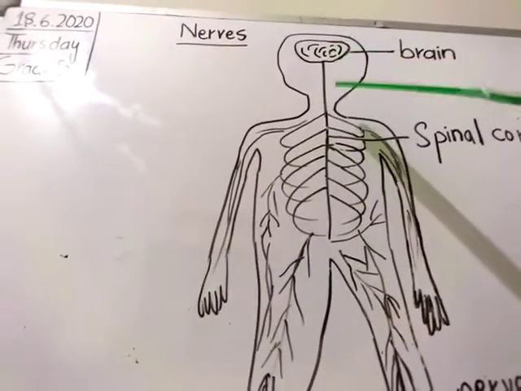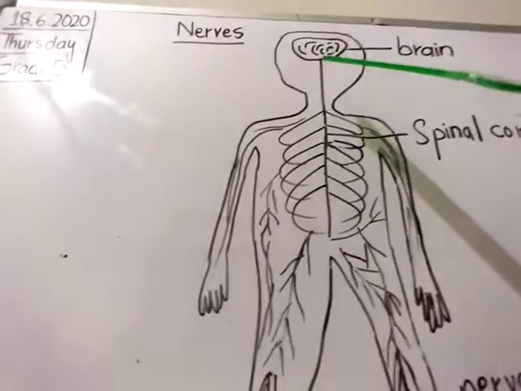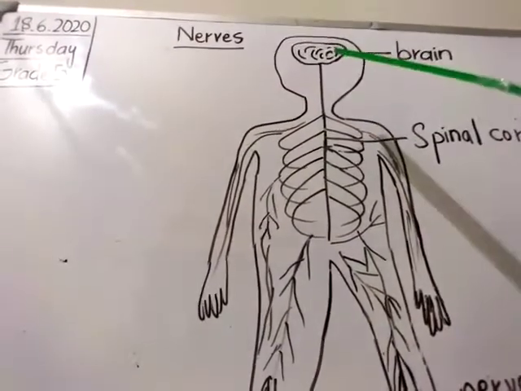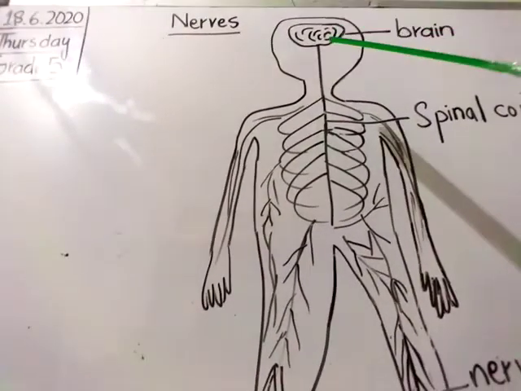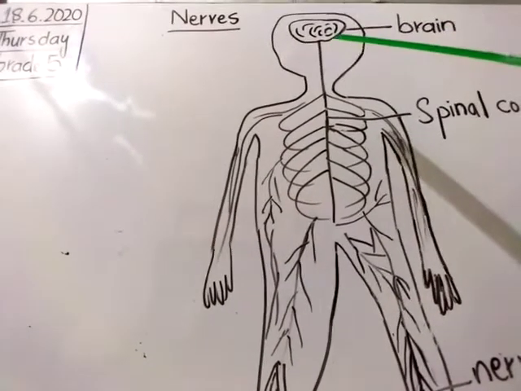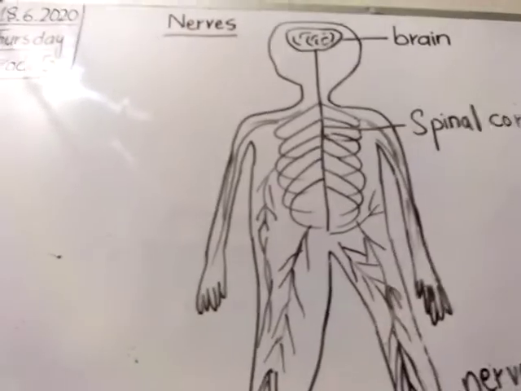How do your nerves and brain work? By the help of nerve cells and neurons. I told you nerve cells are also called neurons. In my last lecture I told you the nerve cells are also called neurons. So they do work in the brain by the help of the nervous system.